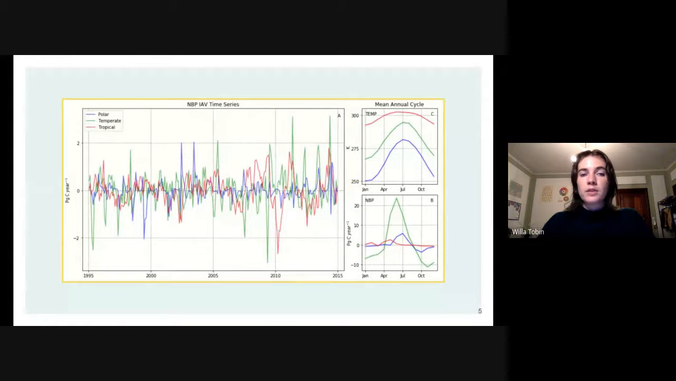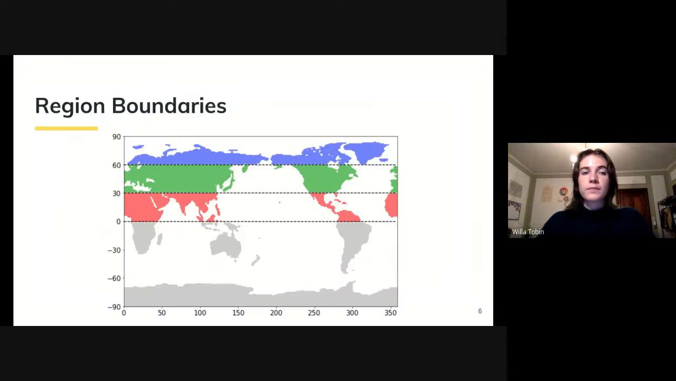These seasonal patterns are mirrored in the average monthly NBP for each zonal region in Panel C. There have been multiple studies illustrating the dependence of the tropical carbon cycle on the interannual variability of temperature due to the response of carbon fluxes to temperature anomalies. Here we will expand this analysis to a polar and temperate region to characterize how temperature and the previously mentioned carbon fluxes are coupled. The data output from the historical simulations is globally gridded monthly data.